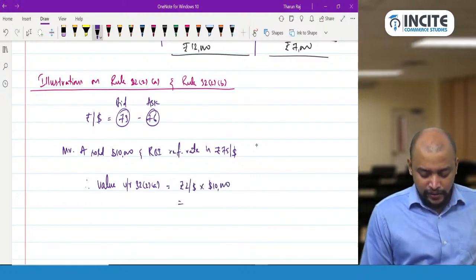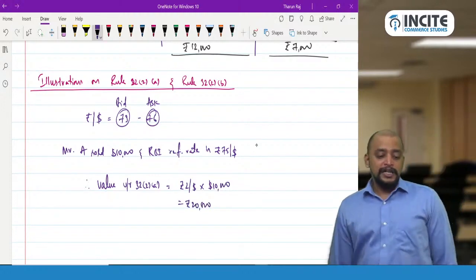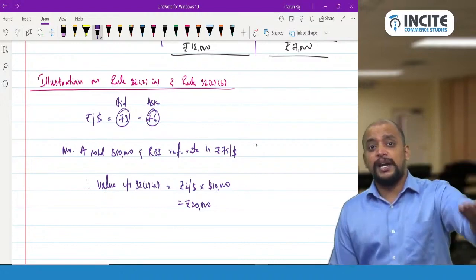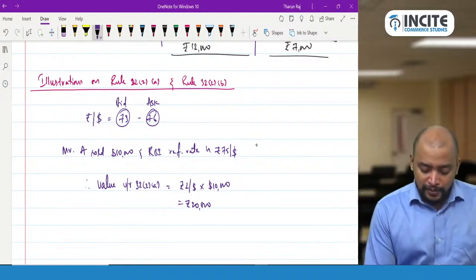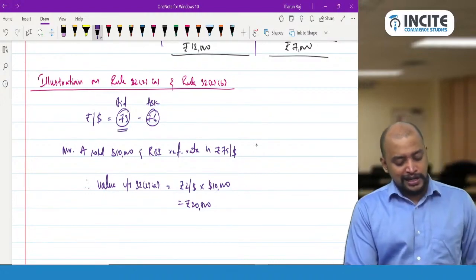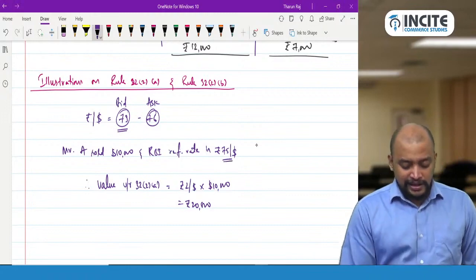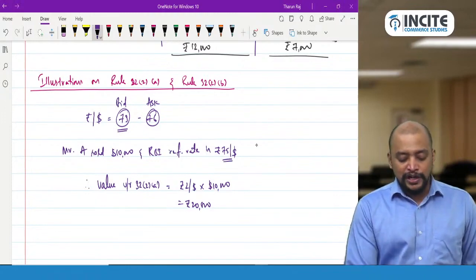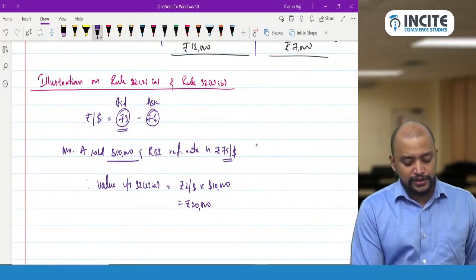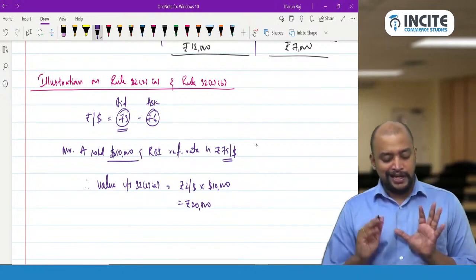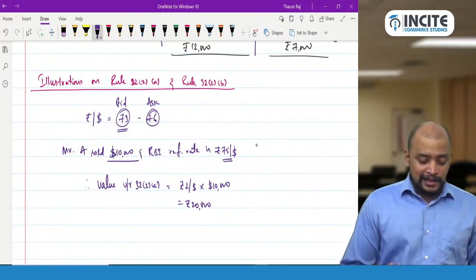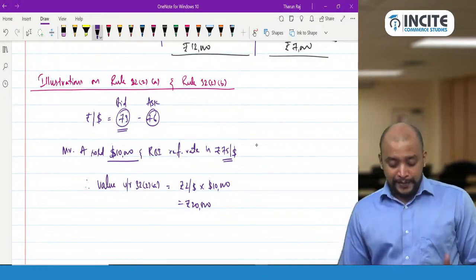$10,000, so that equals rupees 20,000 will be taken as the value. Is it clear or not? That is the bid rate or ask rate, i.e., buying rate or selling rate depending upon the transaction, and the RBI reference rate, and into units of currency. How much is the units? $10,000. So therefore that will be taken as the value. This is under Rule 32 sub Rule 2A.